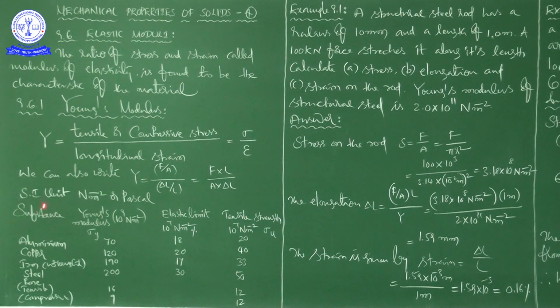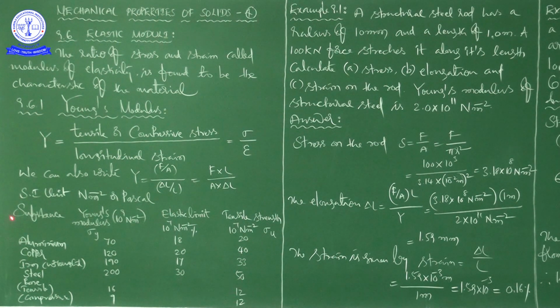Here I have written the SI unit is Newton per meter square, or Pascal. Here there is a small table. You can see the table: substance, Young's modulus, elastic limit, tensile strength.